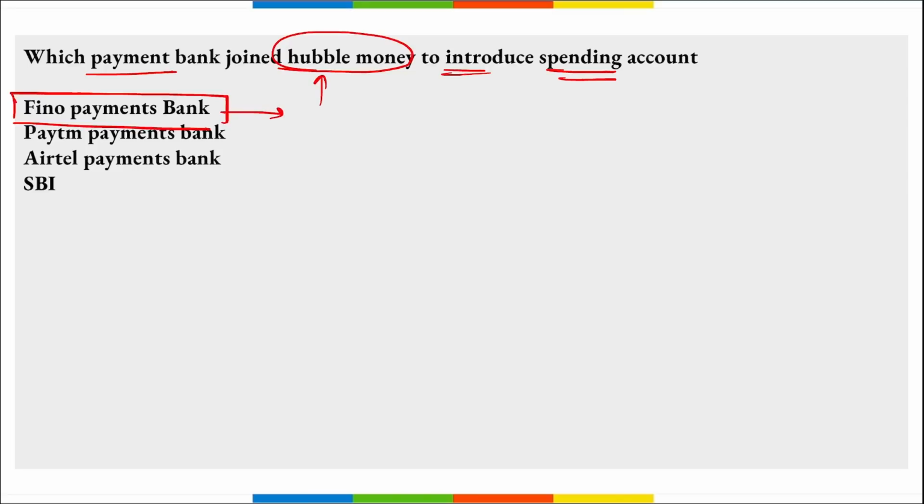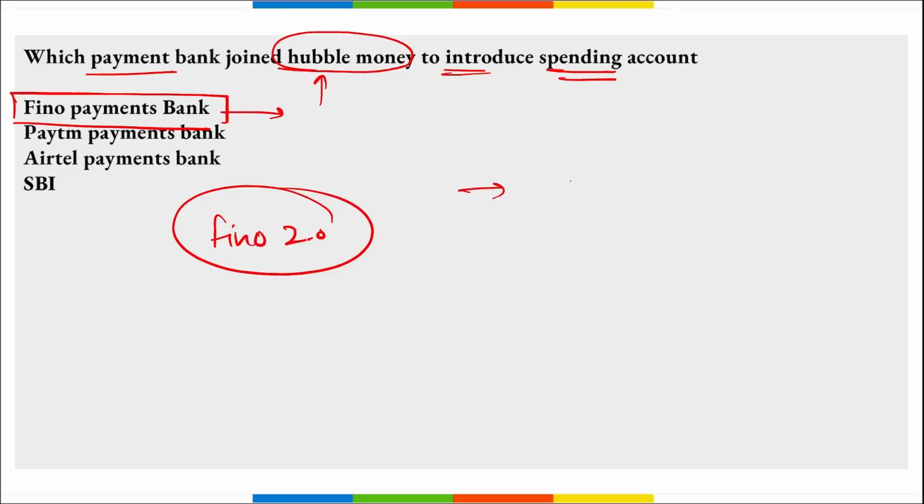They will be introducing India's first and world's first spending account that will help customers manage their finances. Correct? And this partnership was done under Fino Payments Bank's Fino 2.0 initiative that will strengthen the digital offering and enhance the overall customer experience.